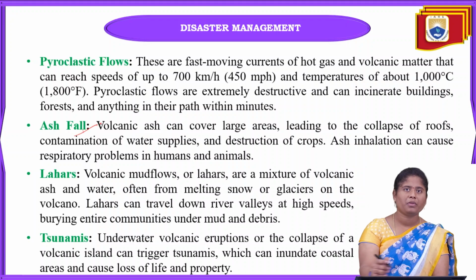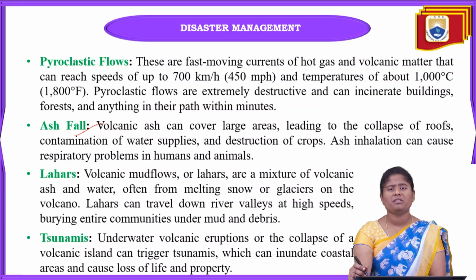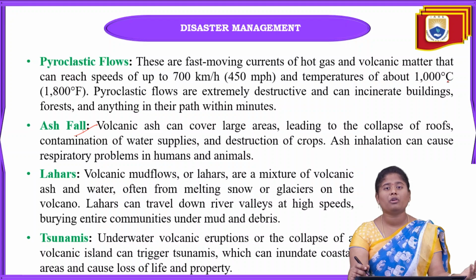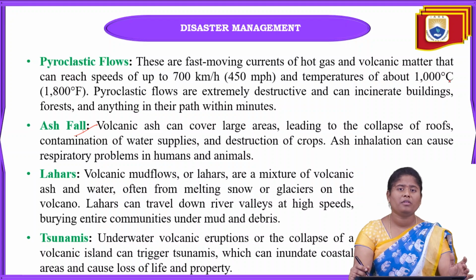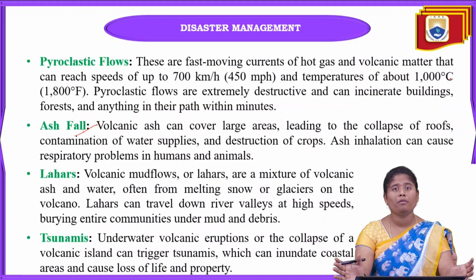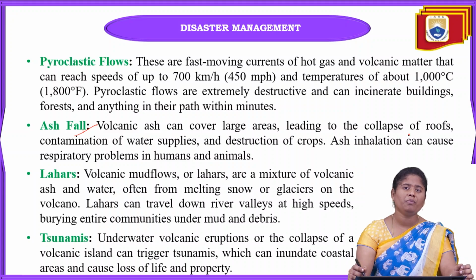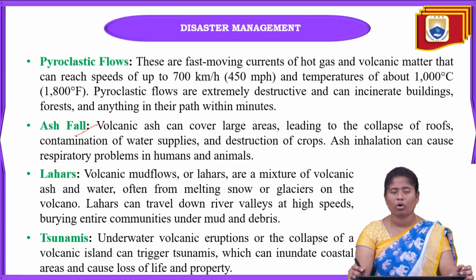And next one is ashfall. When volcanoes erupt, the volcanic ash can cover very large areas, sometimes even the whole forest area. When the volcanic ash is very large in quantity and covers large areas, it leads to the collapse of roofs and the contamination of water supplies.